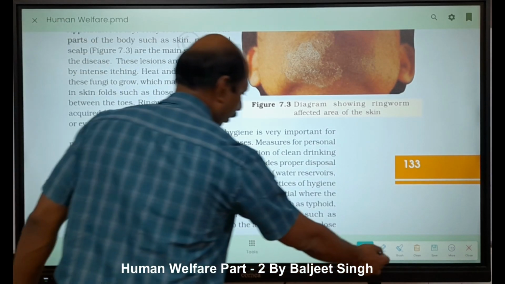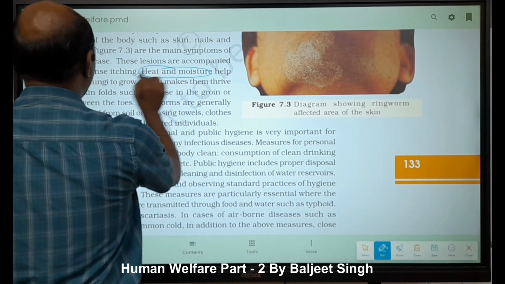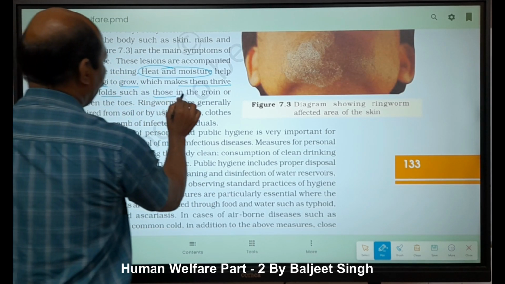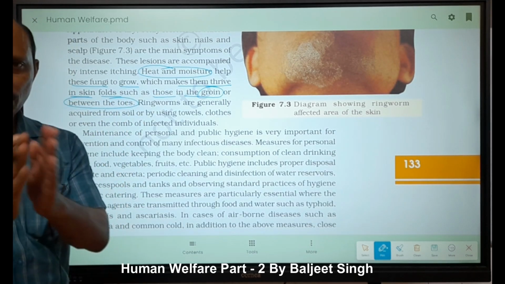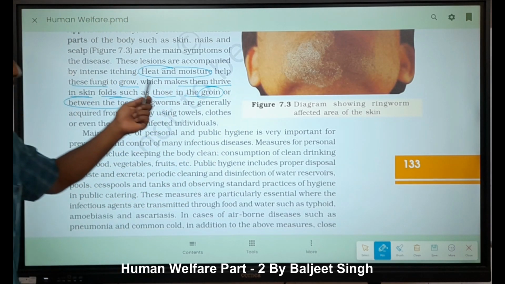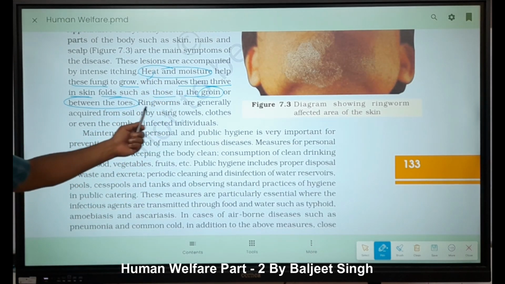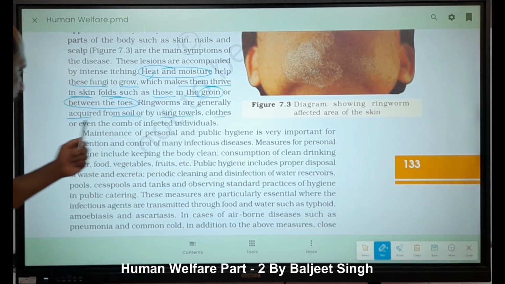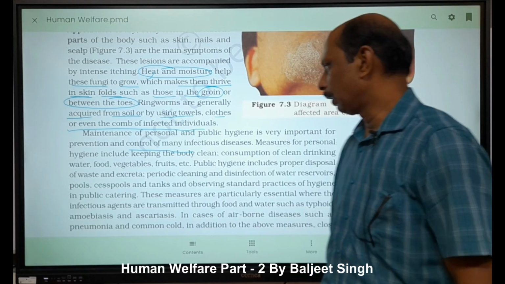One thing is very important here. Which one? Heat and moisture. Heat and moisture help these fungi to grow, which makes them thrive in skin folds such as those in the groin or in between the toes. In between two skins, what happens? There moisture is present due to the presence of sweat glands, and the heat. That's why they grow in skin folds. Ringworms are generally acquired from soil, by using towels, clothes, or even the comb of infected individuals, right?